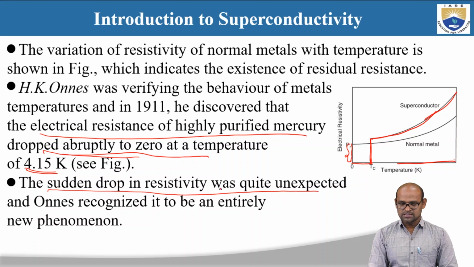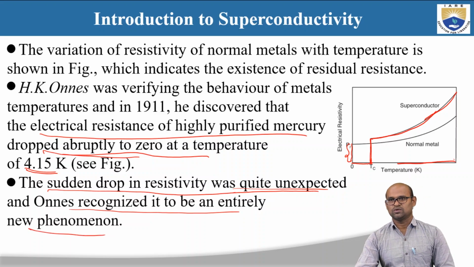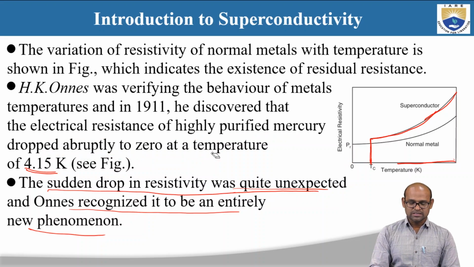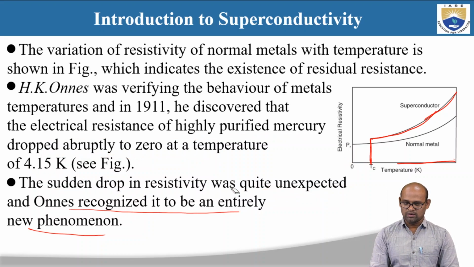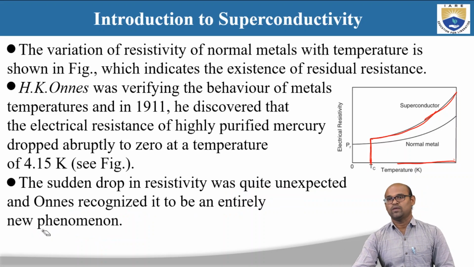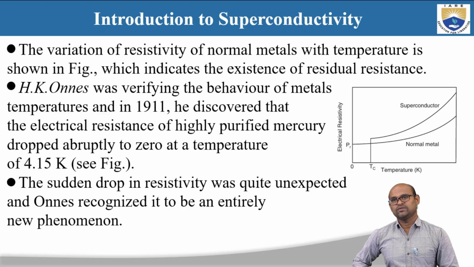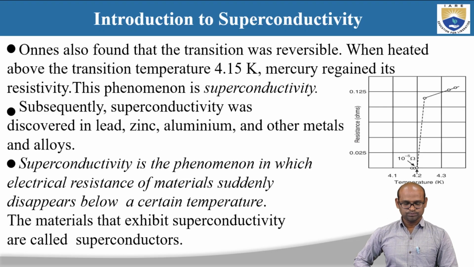So that is why the sudden drop in resistivity was quite unexpected, and Onnes recognized it to be an entirely new phenomenon. He named this new phenomenon superconductivity, because conductors have finite resistance at 0 Kelvin, but these materials have 0 resistance below a certain temperature, and hence he named them superconductors. So that is why the name superconductivity or superconductors came.